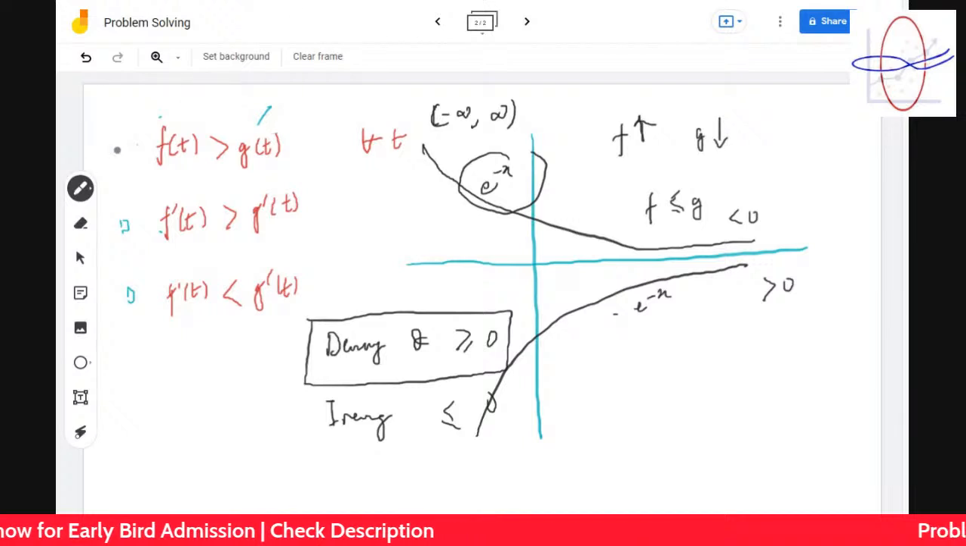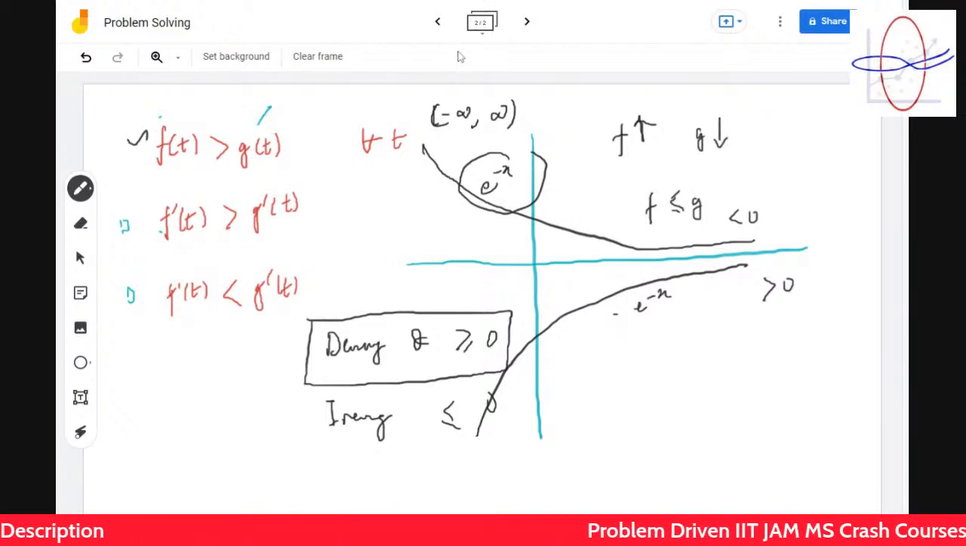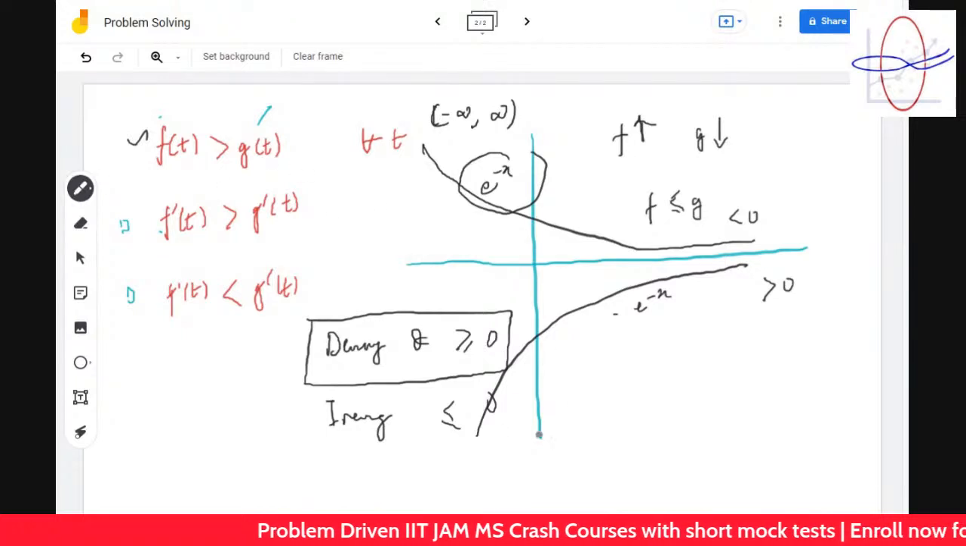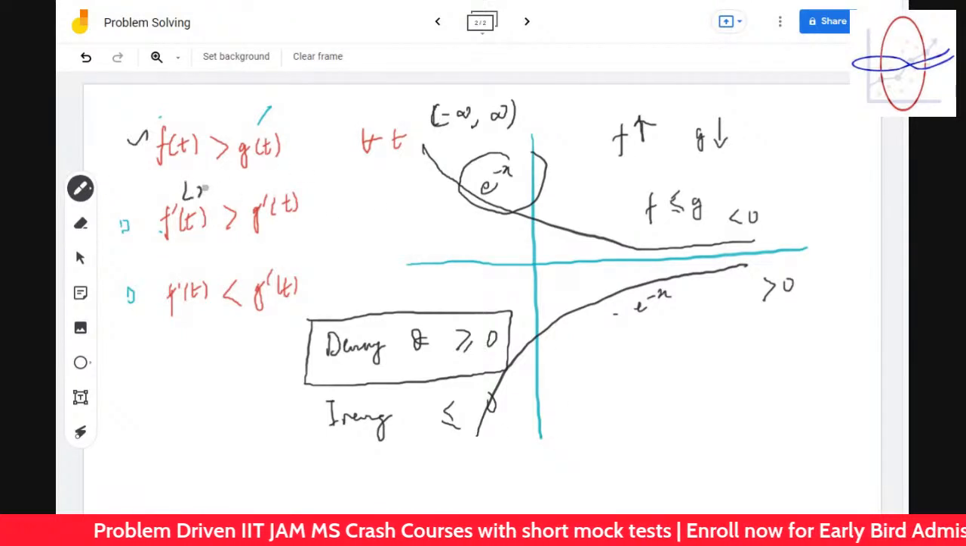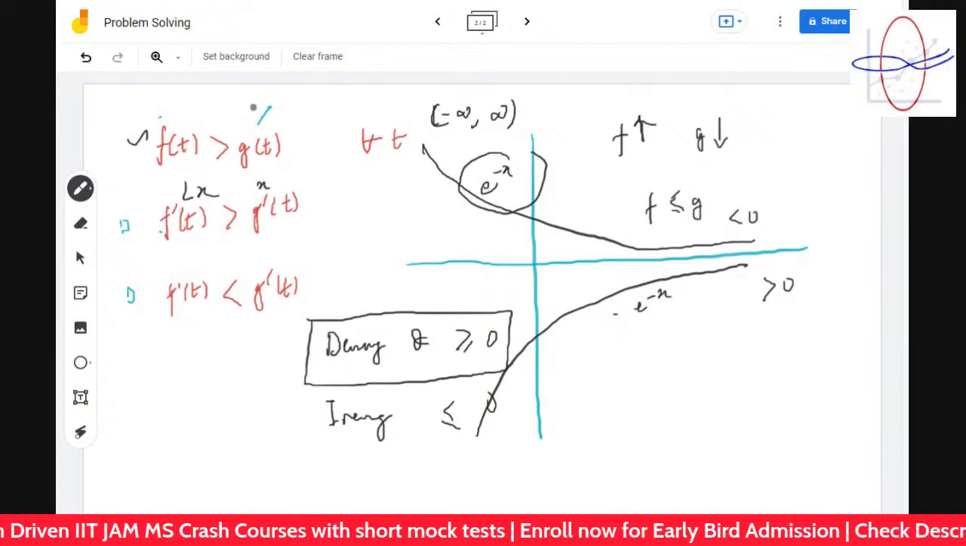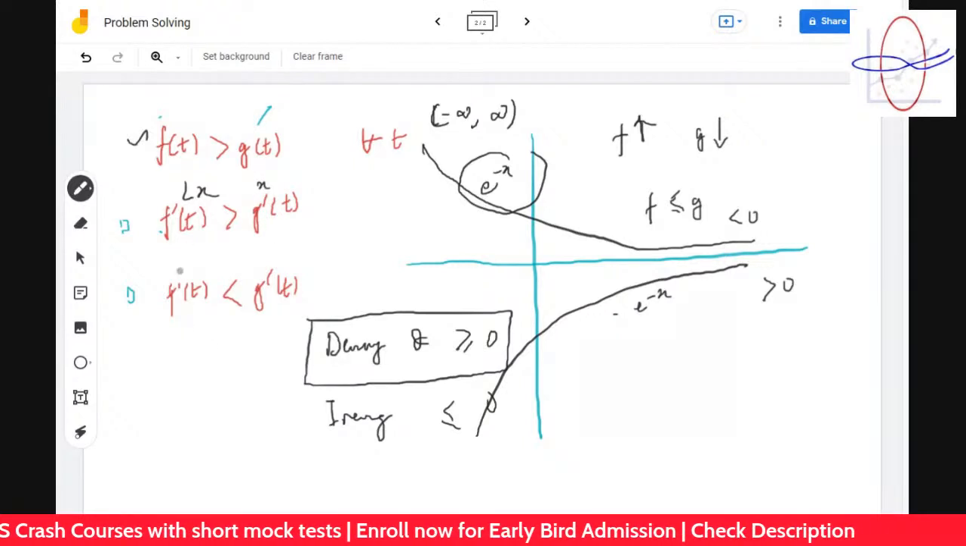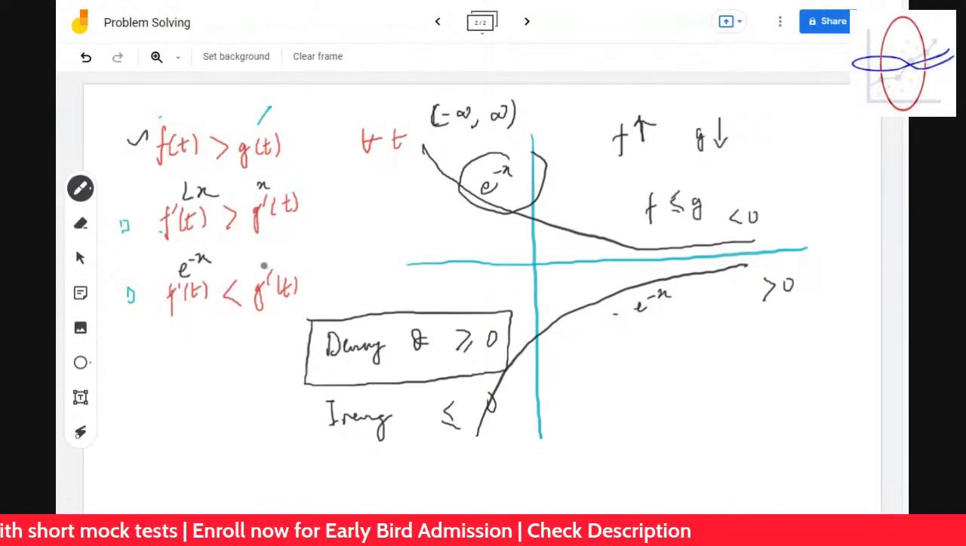You understood? So the sign may change. Okay. This is very easy to get because 2x and x, this is very easy. But this is a bit trickier. So it's e to the power minus x and e to the power minus of e to the power minus x. So this is the idea.